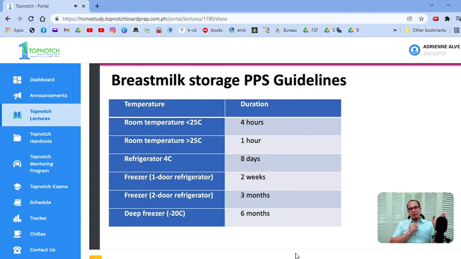The PPS guidelines is very similar, although yung cut-off natin is medyo mas mababa. For example, yung deep freezer, which says here 6 months sa La Leche League, if I'm not mistaken, it's 6 months to 1 year. So why is the PPS guidelines nandun sa lower threshold? Because mas mainit sa Pilipinas, nasa tropical countries tayo. So basically that's one of the reasons. Okay? So please do check that out and please do review this. Usually lumalabas sa exam yan.